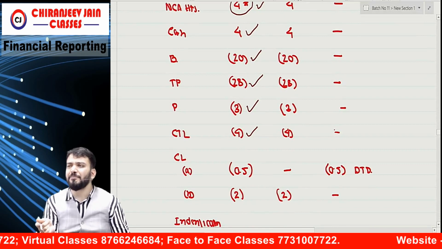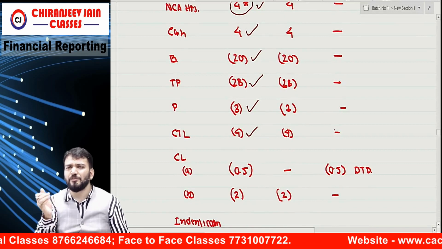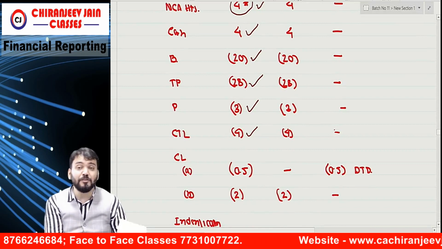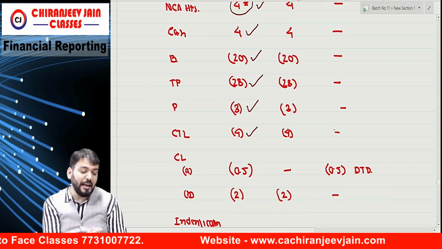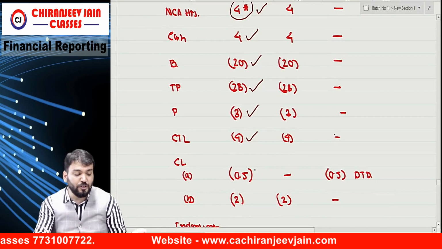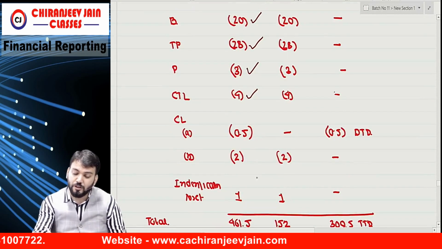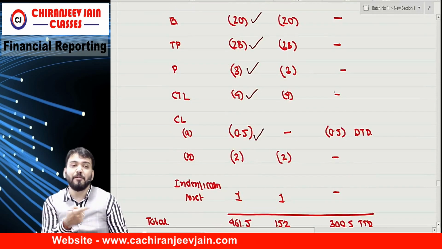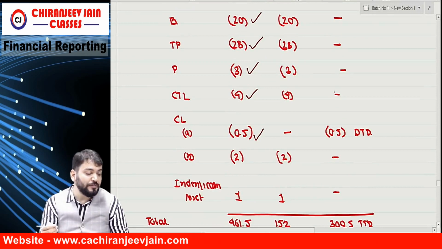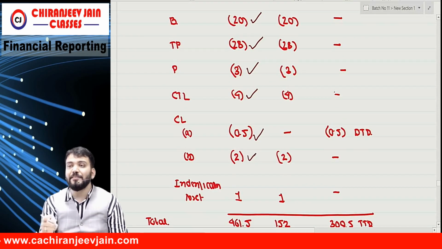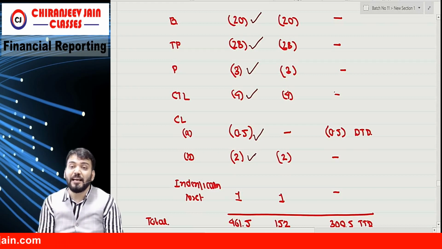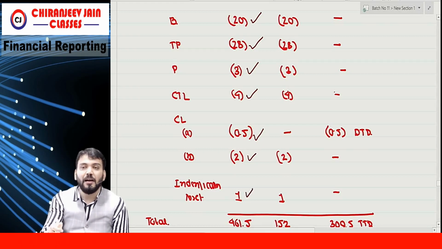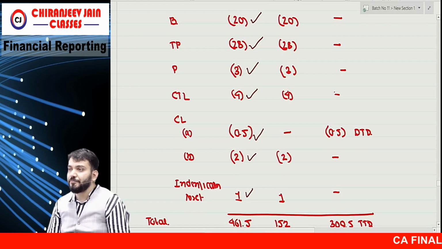Why am I writing negative? Negative because this is a liability, so we should deduct it. Then they have given 2 contingent liabilities that will also be recognized. Contingent liability A, what is the fair value? They have given 0.5. And contingent liability B, what is the fair value? 2. And then we need to recognize one indemnification asset. So indemnification asset, what is the fair value? 1. I think fair value is understood.